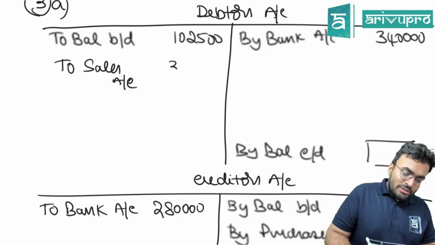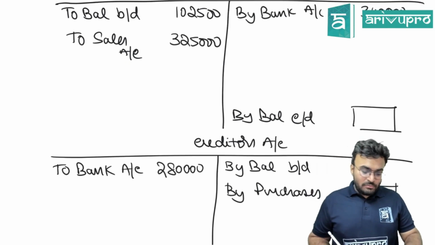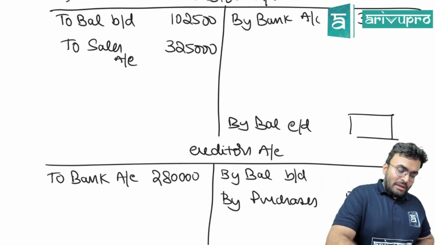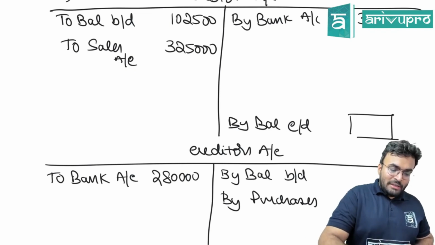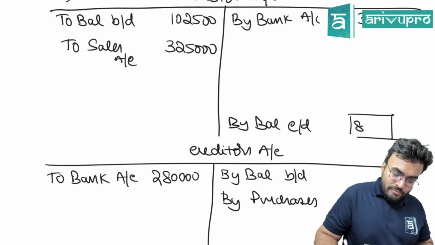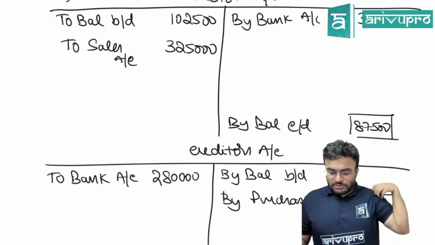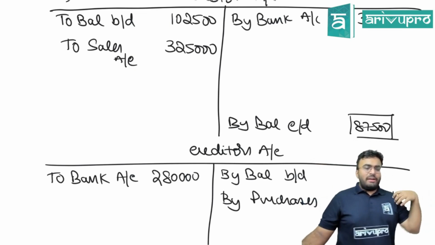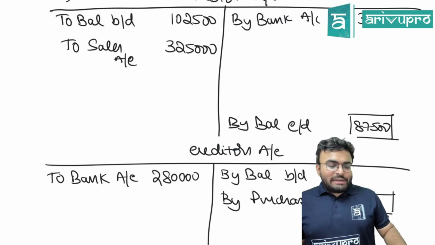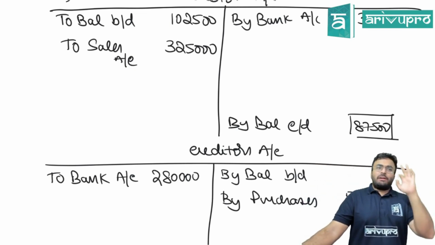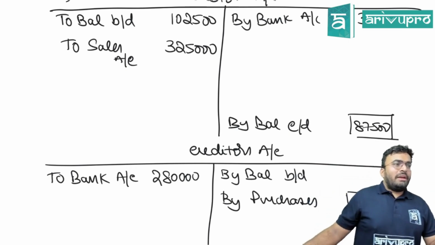Go into your debtors account. You know the sales now, 3,25,000. Can't you find the closing balance now? 3,25,000 plus 1,02,500, minus amounts received, fill it up. 87,500. I hope it's clear. Debtors, you got the closing balance, so you can prepare closing balance sheet easily. Any doubt with this?